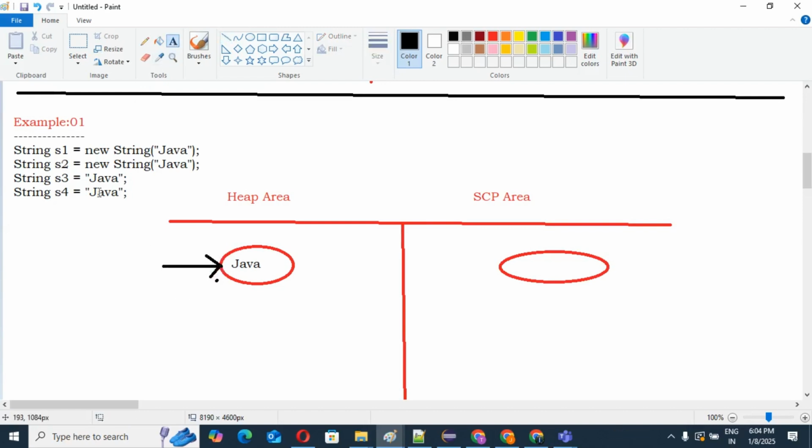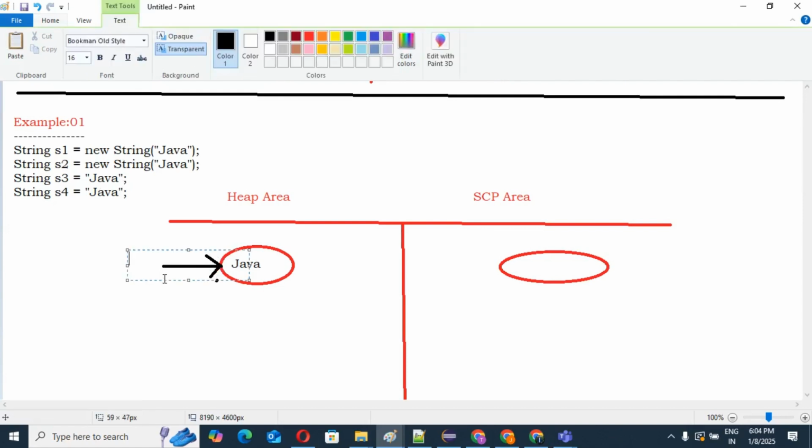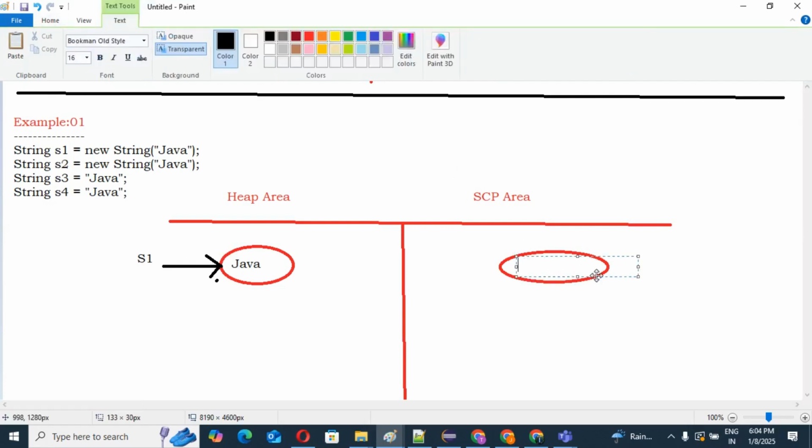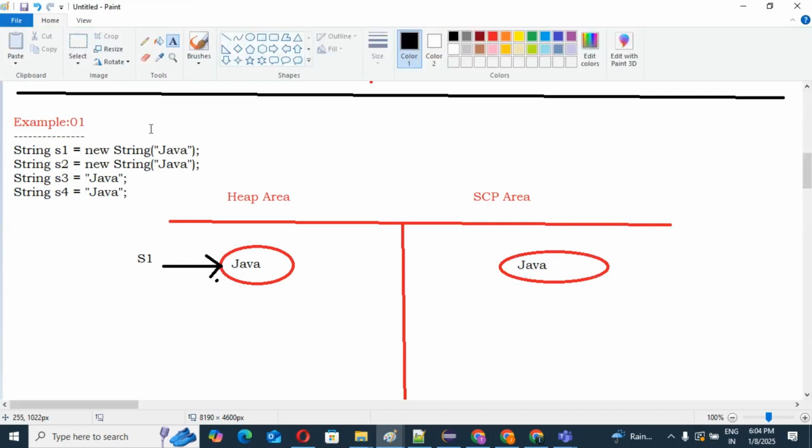That is our S1, correct? As I already mentioned, you will create one object in the SCP area, but the reference is maintained by the JVM only, correct? So with the first line, string S1 equal to new String Java, we create this object. Yes or no?